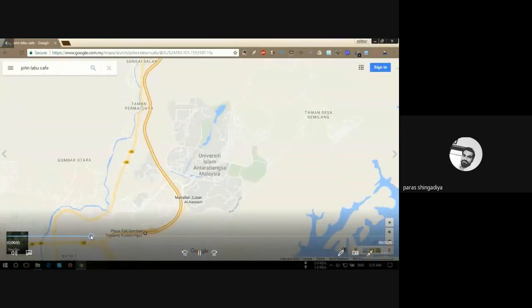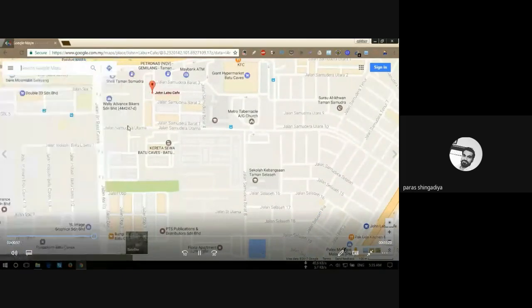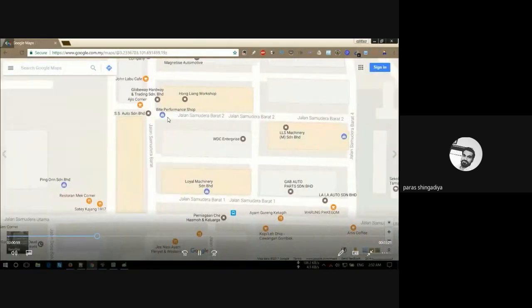Then just open Google Maps and consider any starting location. That is your starting location, and then the ending location in this map. Here it is your ending location. Now you have to identify the path route between these two locations. Location A is the start and location B is the end.